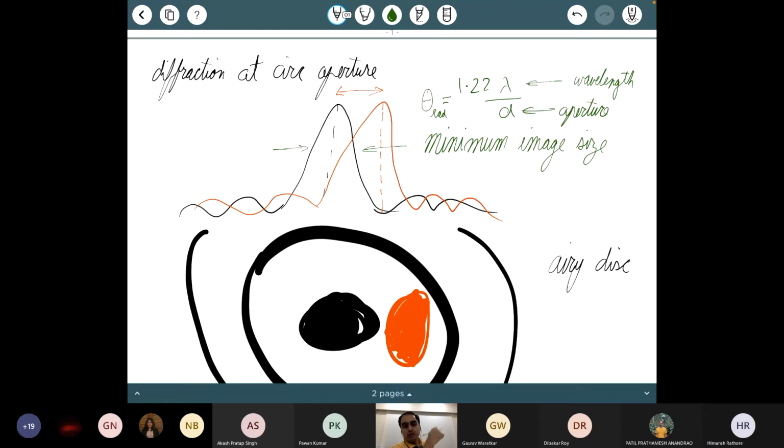And then you can convert it to arc seconds and so on. You will typically get numbers which are in arc seconds or so for relevant choices. But by default, this is a ratio of wavelength, which has units of distance, and aperture, which has units of distance, and the ratio of the two is dimensionless.